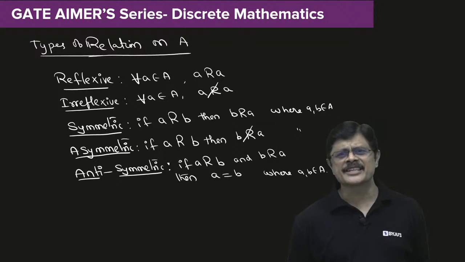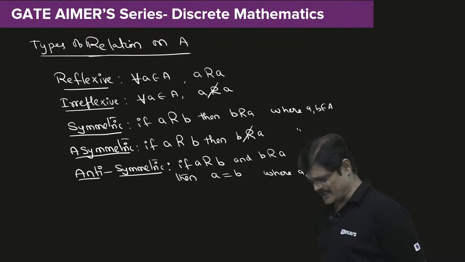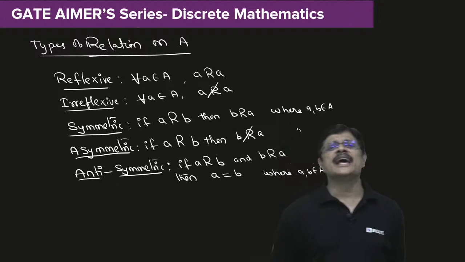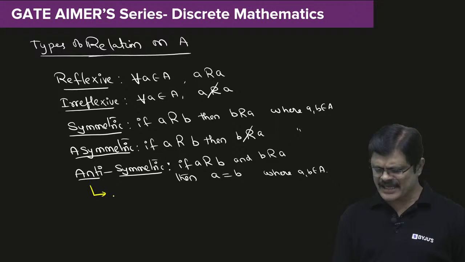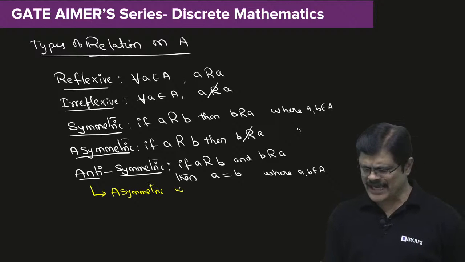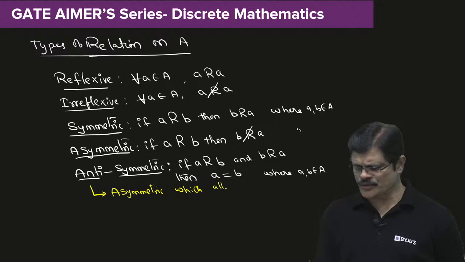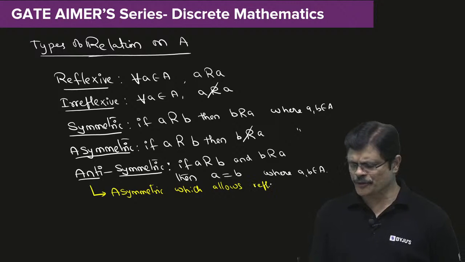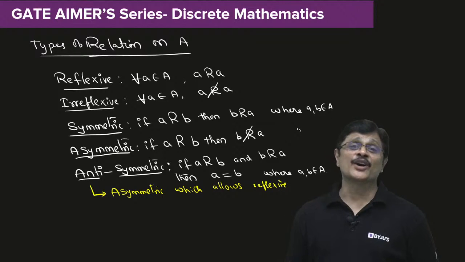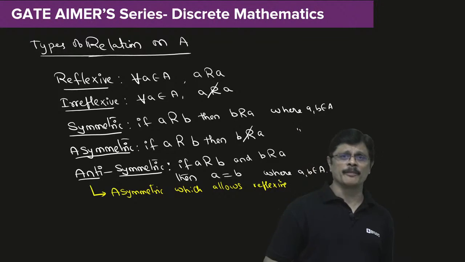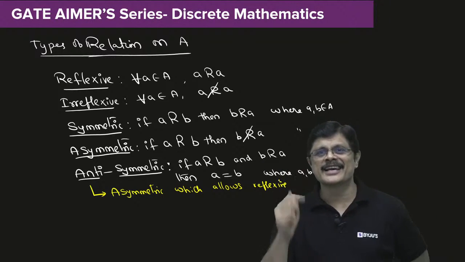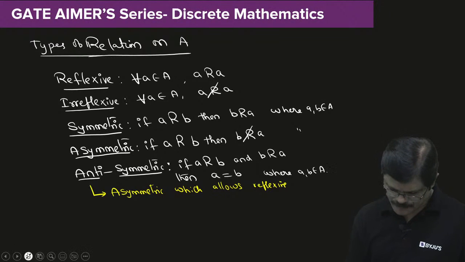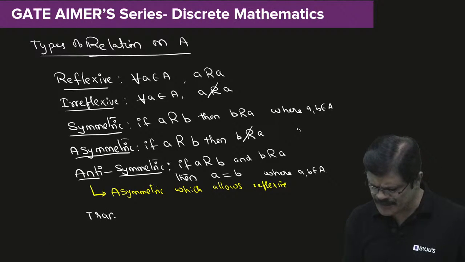See, this is indirect speech. This is called the indirect way of defining something. What we need to understand is that antisymmetric is asymmetric which allows reflexive pairs. Means if reflexive pairs are there, no problem. Actually, every asymmetric relation is antisymmetric, but not every antisymmetric relation is asymmetric. You should know that. And the last one is transitive relation.